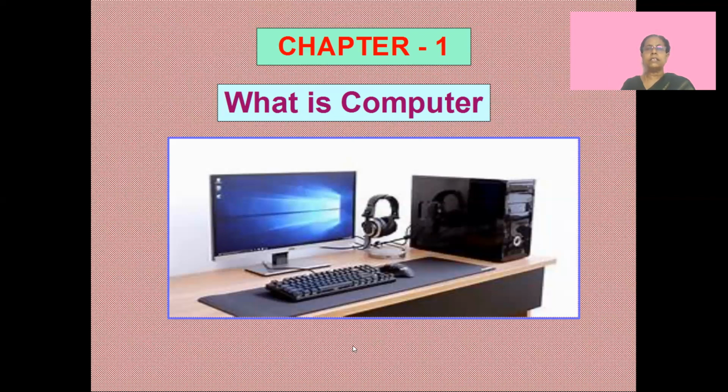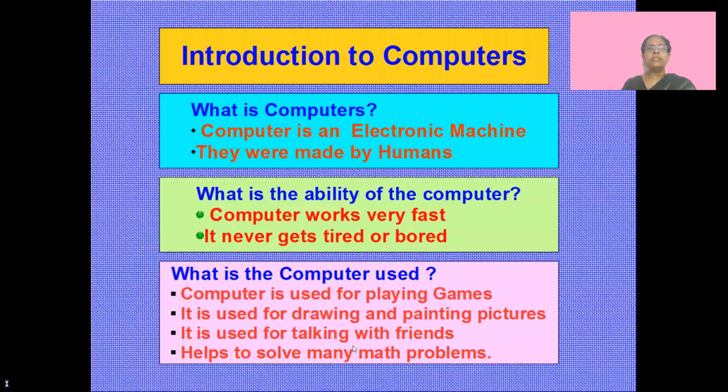Let's see the next slide. Here we learn what a computer is, which I already told you. A computer is an electronic machine made by humans. What is the ability of the computer? What is a computer able to do? The computer is able to work very fast. The computer never gets tired or bored. Yes, we get tired and bored, but the computer never gets tired or bored.